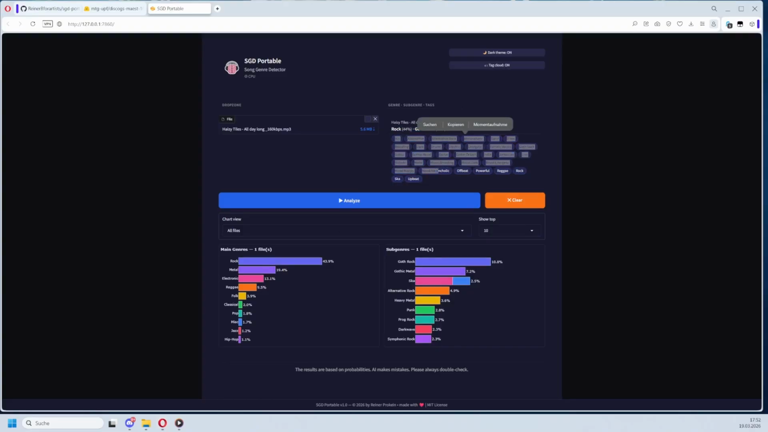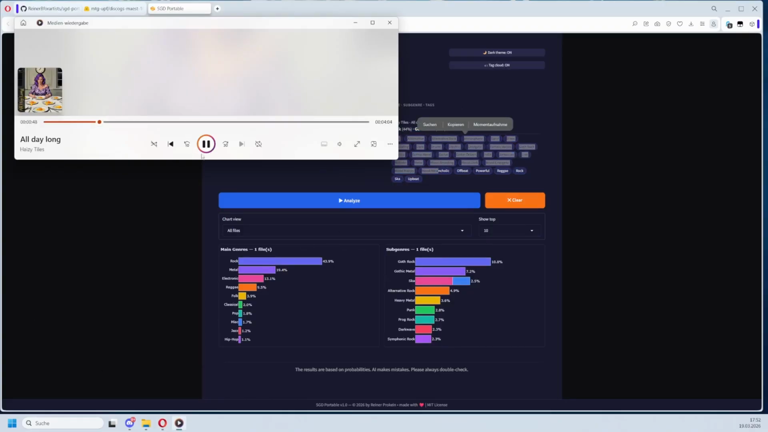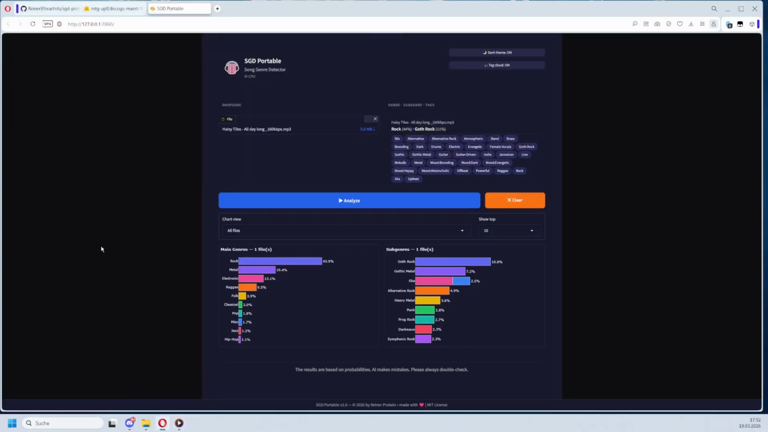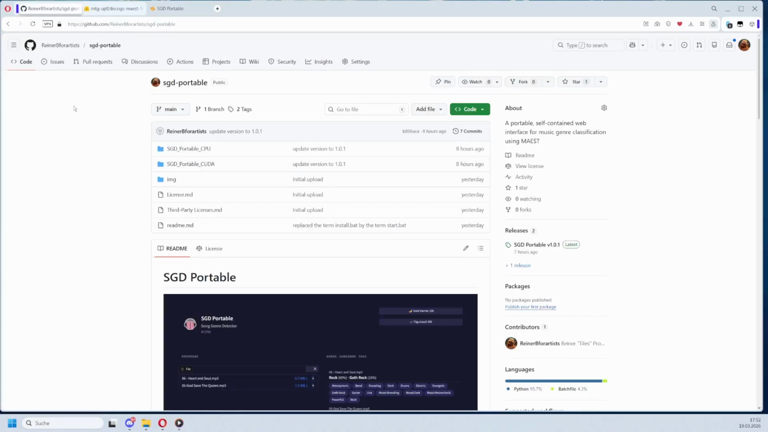Hello my friends. I've been a bit quiet in the last weeks because I was busy to develop this tool here, a song genre detector. First things first, the tool is freeware and open source under an MIT license. You can find it on GitHub. Here we go, here's the GitHub page.